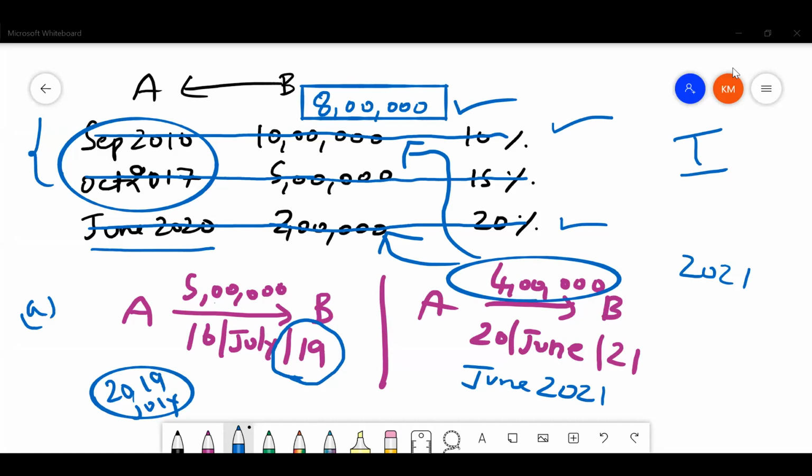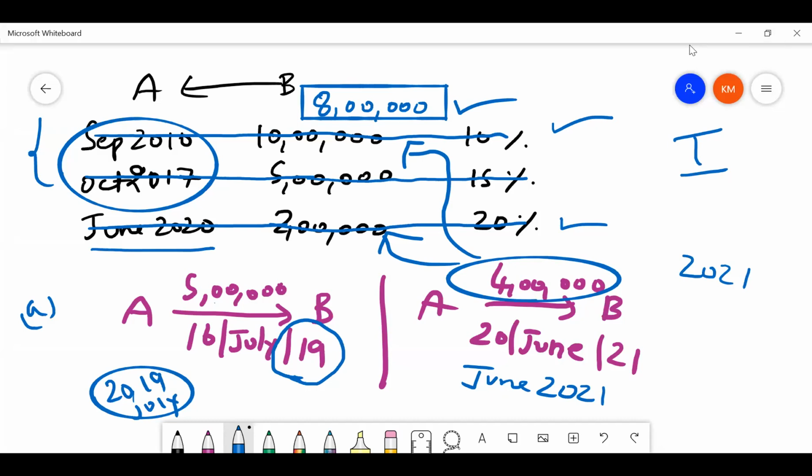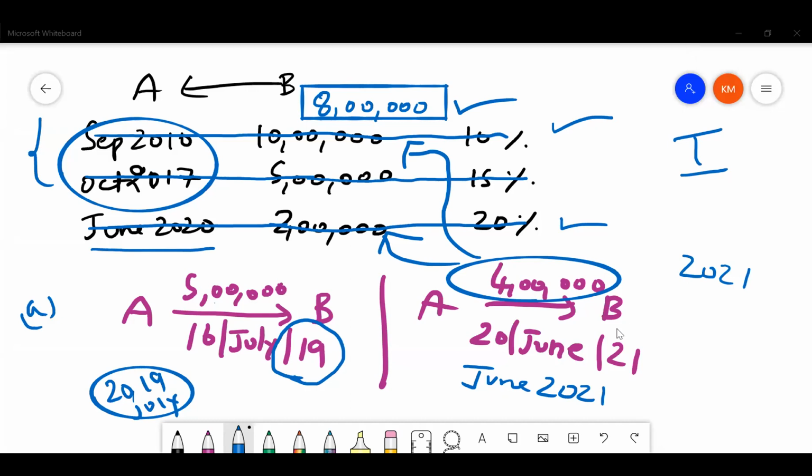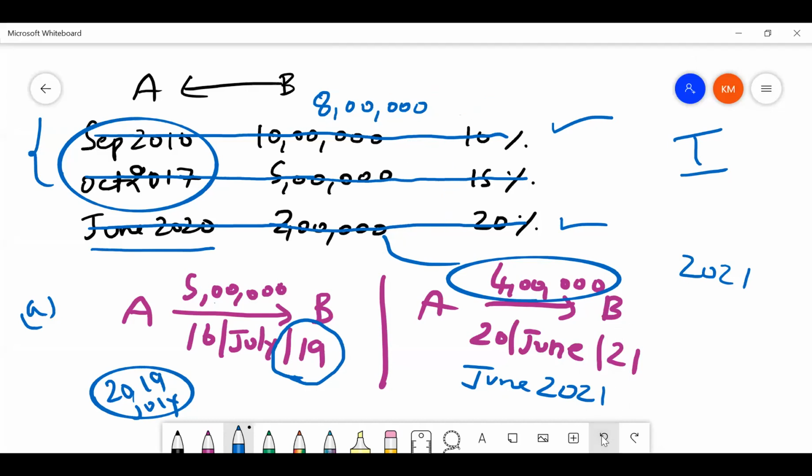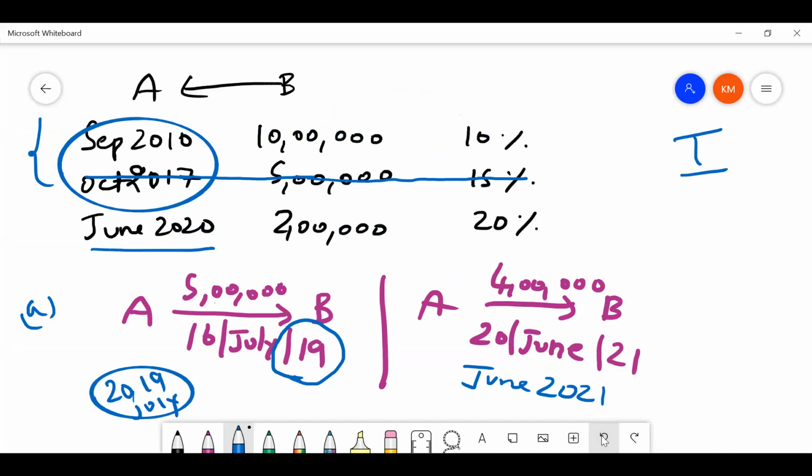Have you all understood this part, guys? 8 lakhs is the answer. Only Ilavarsi got the correct answer. Everybody else got different numbers. So 8 lakhs. Have you all understood? Can I proceed to case B? Okay, very simple. This is case A. Now let me go to case B. Just a second, I'll undo everything so it will be easy for me.